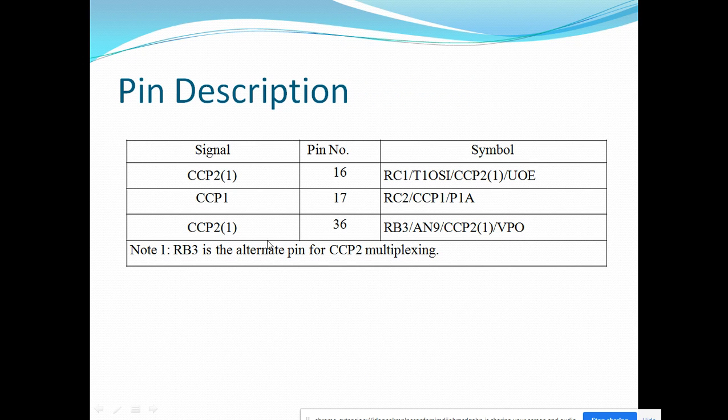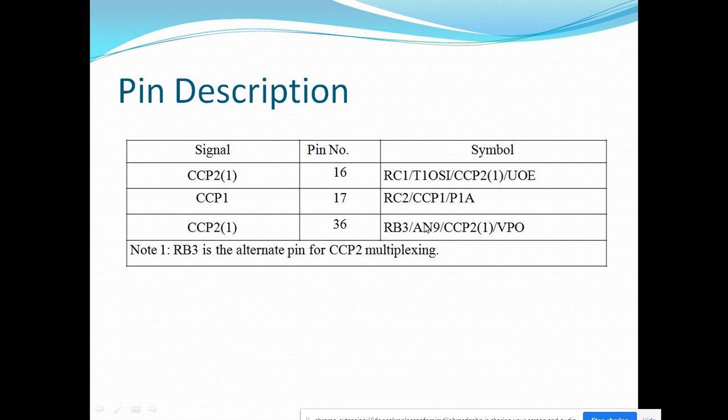Here you can see 3 pins are available. RC1 has an alternative, RB3, port B's fourth pin. You can use RC2/CCP1 for the first module, and the second module, CCP2, has fixed RC1 and RC2 pins.